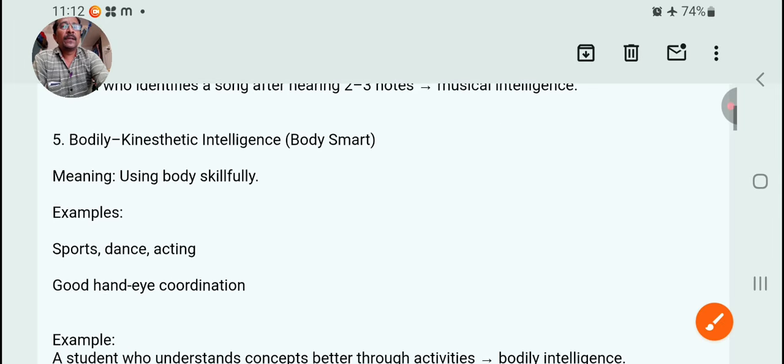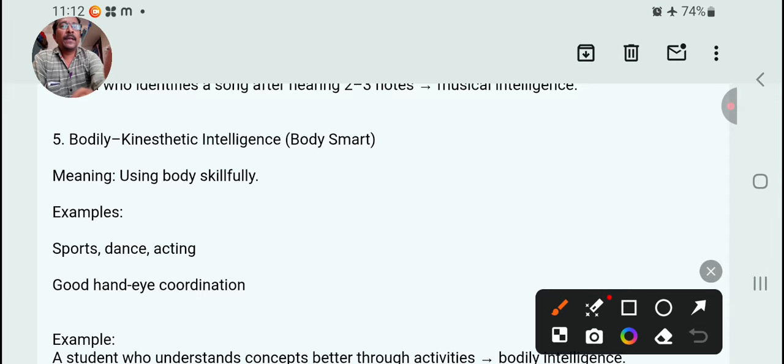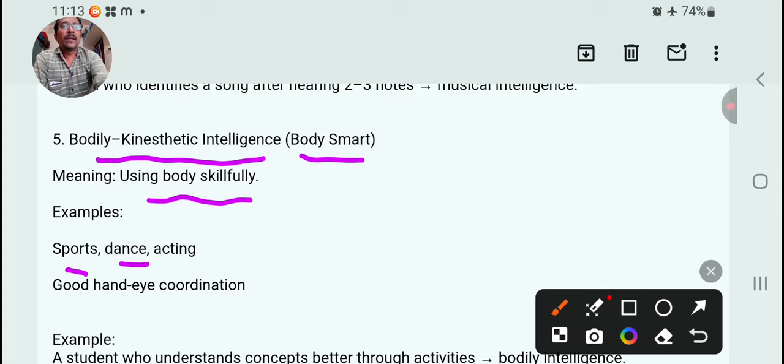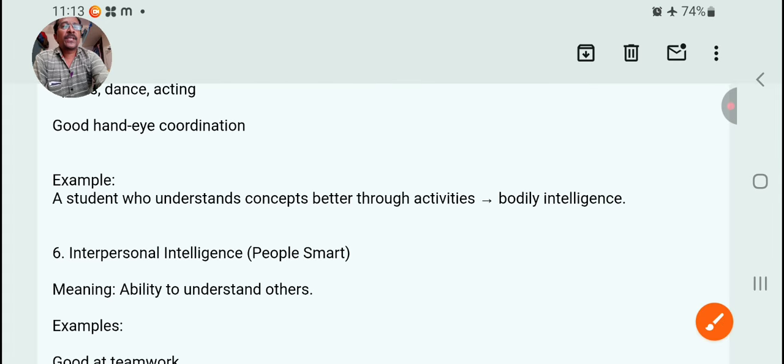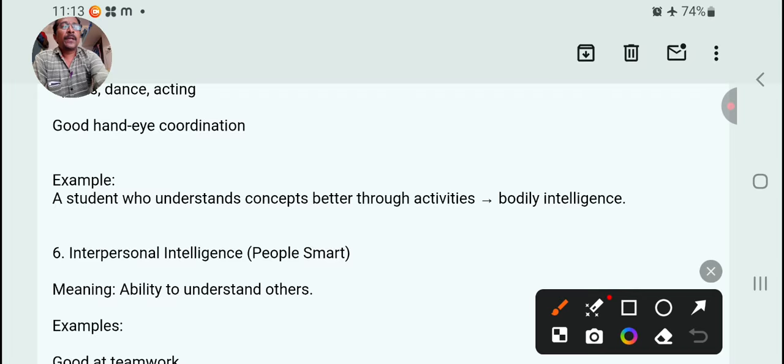Then the fifth type, bodily kinesthetic intelligence. Body smart. Using the body skillfully. It is related to your body, the physical aspect. Example, sports, dance, acting, good hand-eye coordination. That's called bodily kinesthetic intelligence. For example, a student who understands concepts better through activities, understanding through body activities.